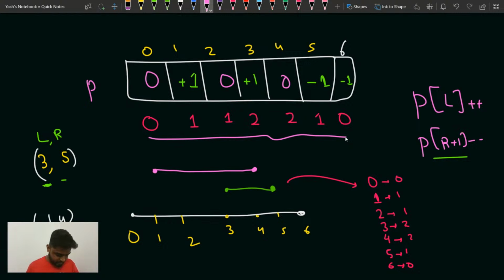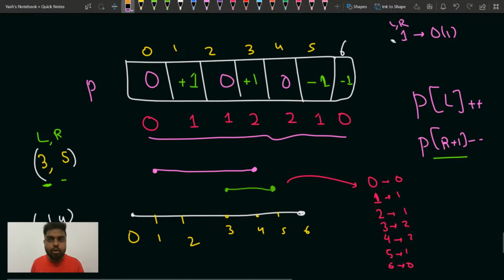Is that clear guys? It is about prefix sum only overall. Are you getting my point? For every range L to R that is given, you update in order of 1 time, and in the last you take the prefix sum. So only 1 time you are iterating throughout the array, and every update you are doing in order of 1 time. Is that clear to everyone?